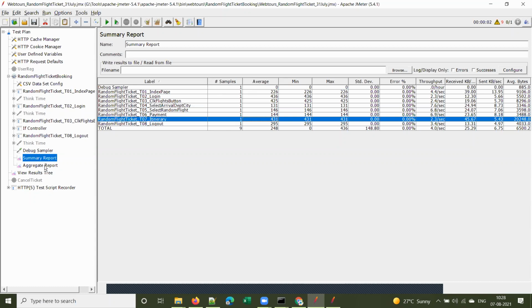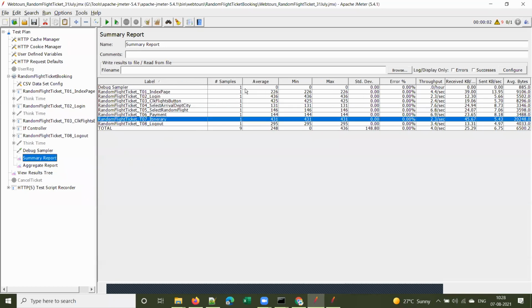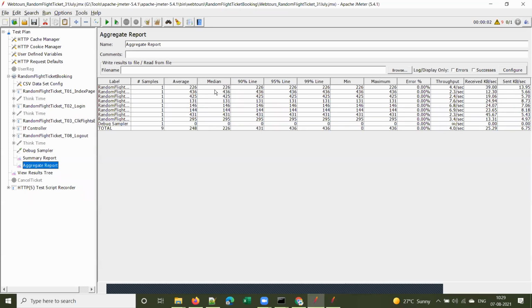What is the difference between the summary report and the aggregate report, right? In the aggregate report, there is one more column called median. This is one difference. The summary report doesn't have median, but the aggregate report has this median. What is this median? Do you remember this median, anyone? Middle value. Yeah, the middle value out of a set of values.